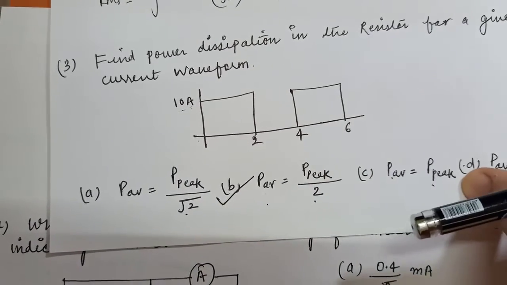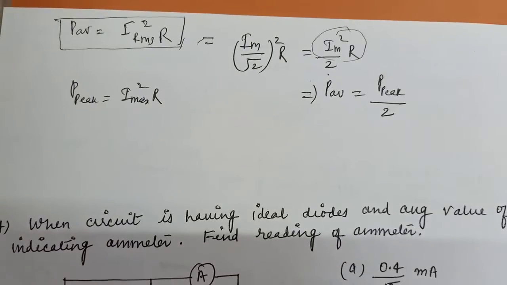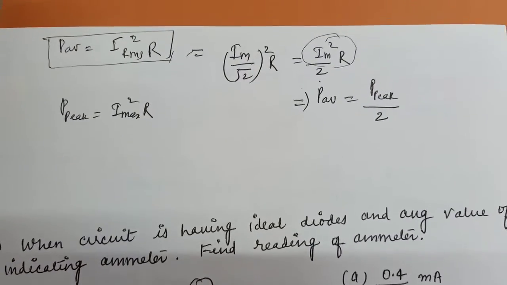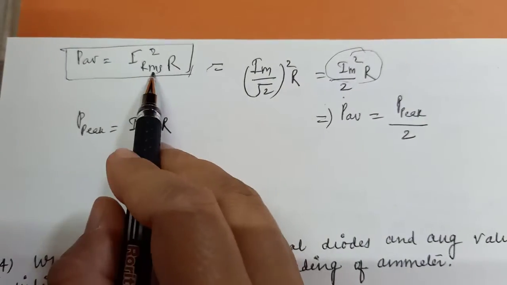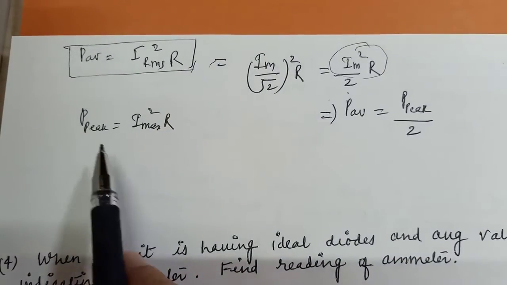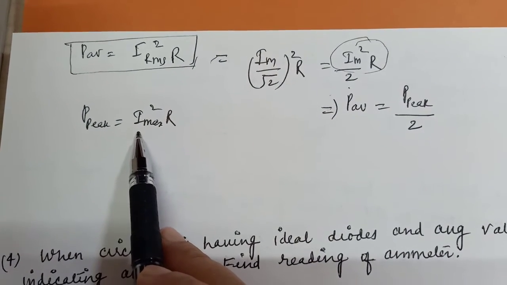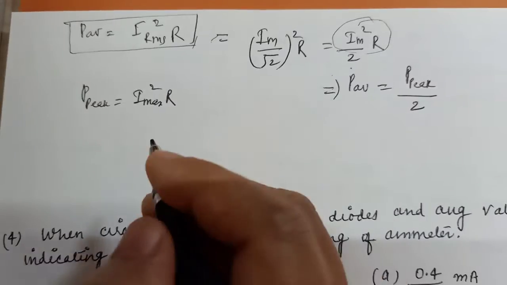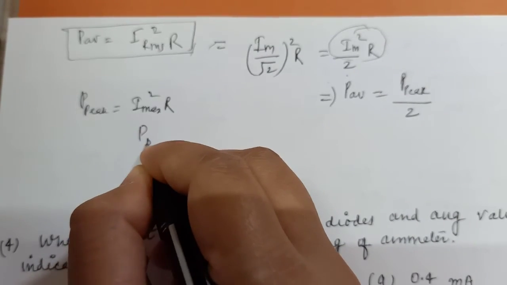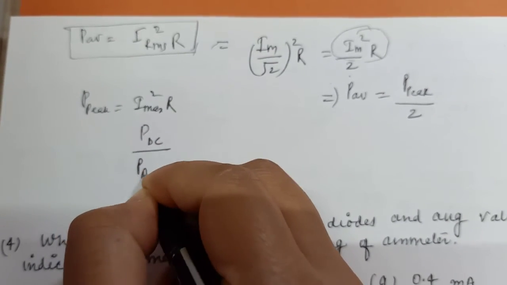Clear? So RMS power is your I RMS square into R. Average power is also the I RMS square into R. And the peak power will be your I maximum square into R. And what will be the power dissipated in DC divided by power in AC?